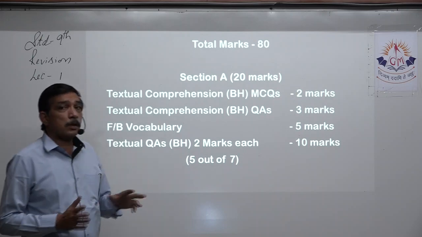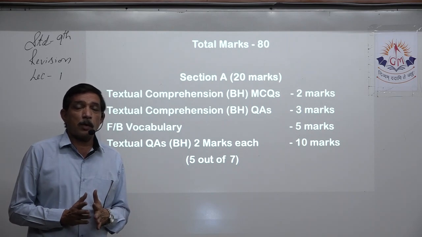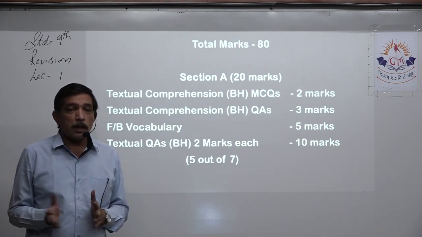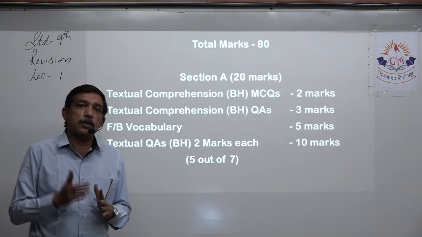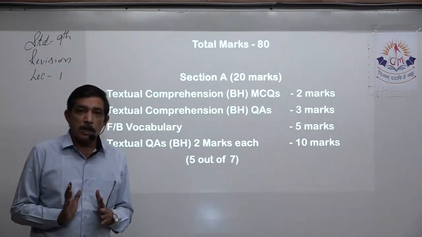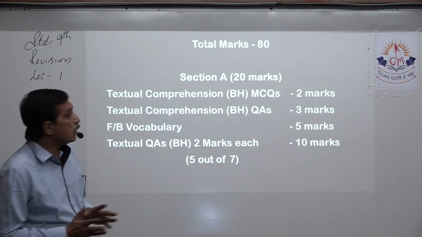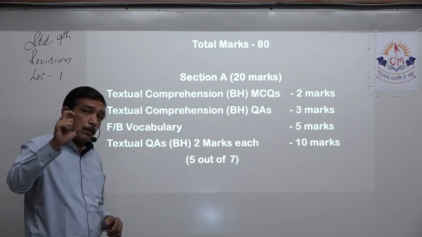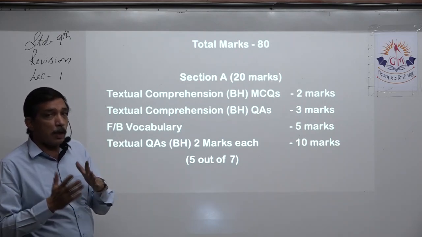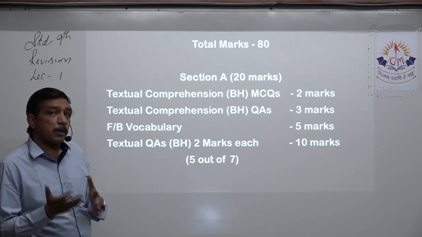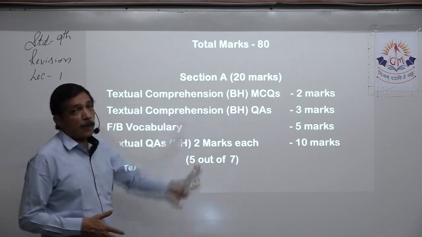So that means whatever syllabus is in Beehive, that is chapter number 1, 2, 3, 4, 5 is not there, 6, 7, 8, 9, 10 is not there, 11 is there. So 2 chapters have been cut, that is 5 and 10. From the remaining 9 chapters, from anywhere they will take one passage. You have to read that passage. Of course, we have read the textbook, we have read the chapters, so we know from which chapter this comprehension has been asked. Now, what is the meaning of MCQs?